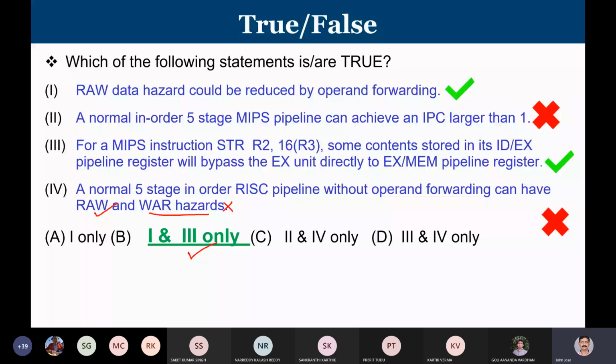Any other query? Sir, once explain why there is no WAR hazard, sir. Okay, so this WAR hazard question, let me take. Can you see the slide?